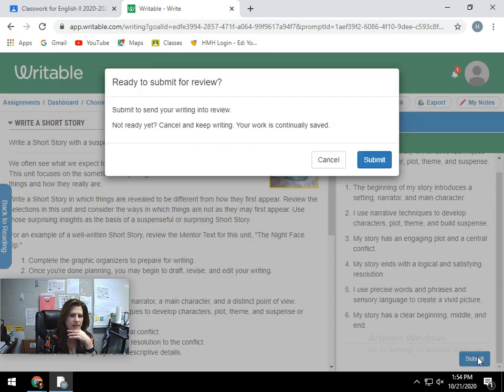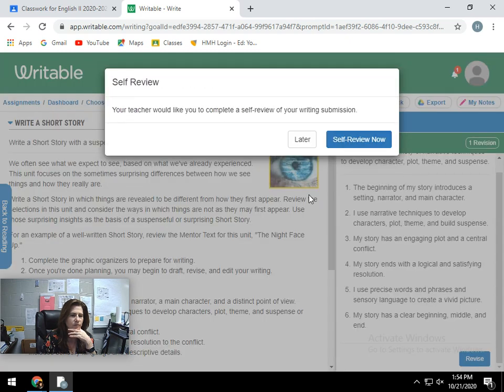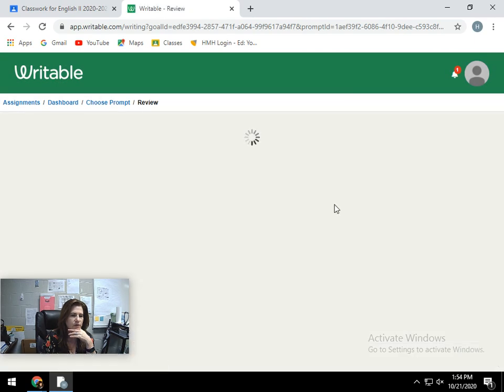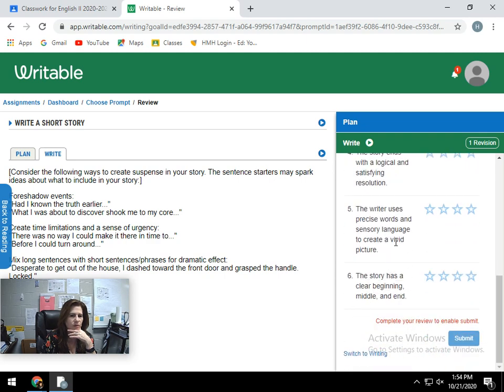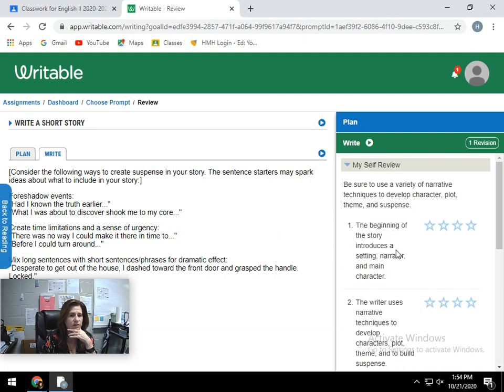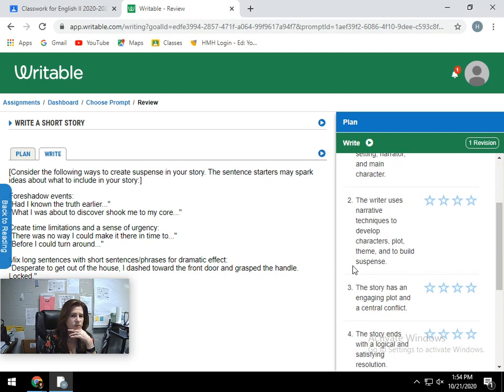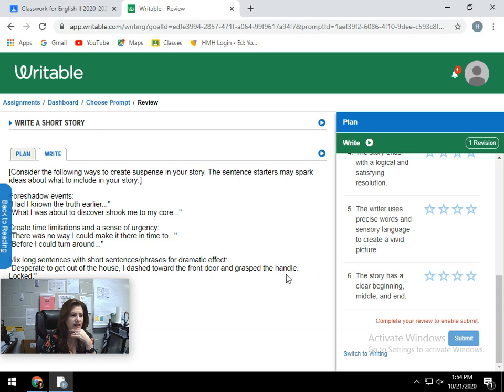So when you get ready to submit your assignment, you click submit, and then you click self-review, and then you have to do the self-review over here on this side, and you have to do that before you're able to submit it. And really take your time with that and look and make sure that you've met all of these requirements. Okay, and that's basically it for the short story.